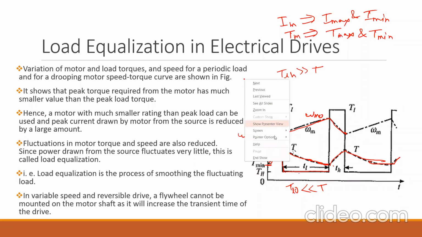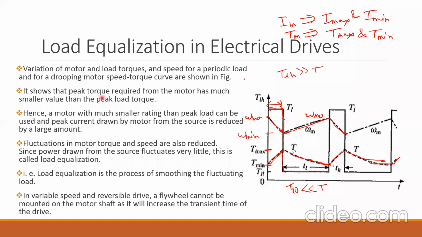This information is given here, whatever I said. The variation of motor and load torques and the speed for a periodic load and for a drooping motor speed torque characteristic are shown in figure. This is the drooping characteristic. As the load increases, the speed decreases. This is the motor speed characteristic, this is the motor torque characteristic, and this is the load torque characteristic.